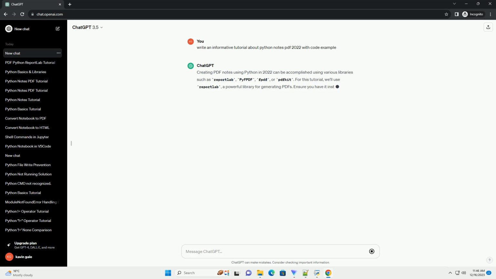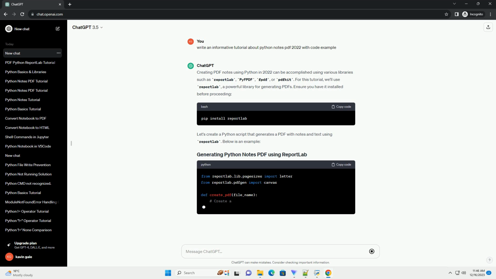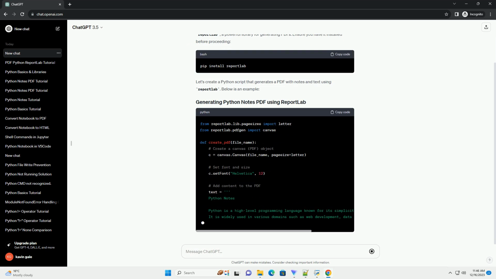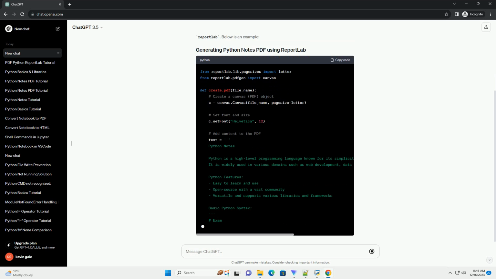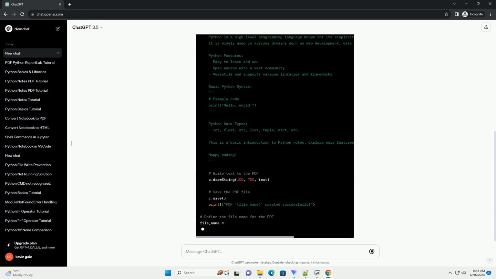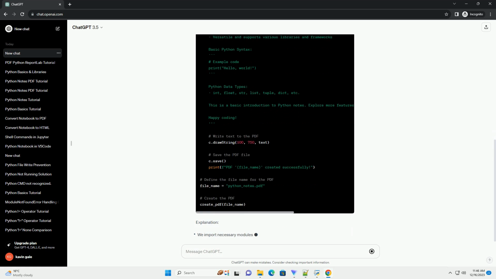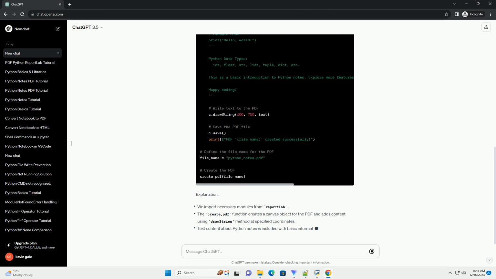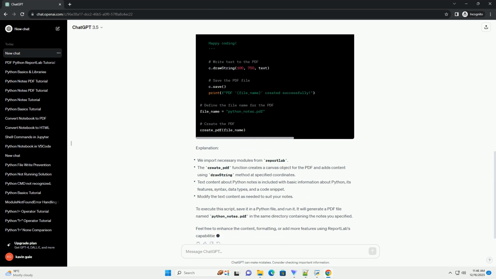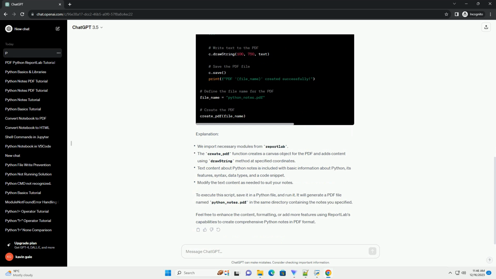Python is a versatile and popular programming language, widely used for various applications, including data analysis, web development, and artificial intelligence. Keeping well-organized notes is crucial for any programmer to reference and learn from their past work. In this tutorial, we'll explore how to create Python notes in PDF format using Python itself. We will use the reportlab library for PDF generation and provide code examples to illustrate the process.